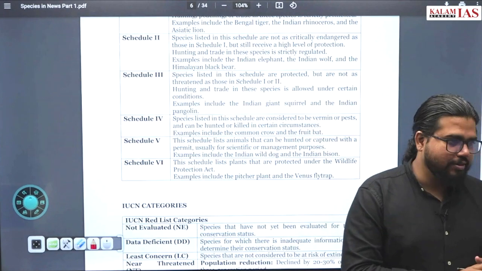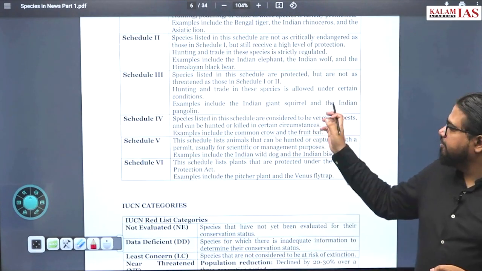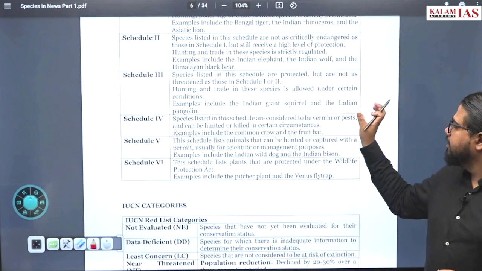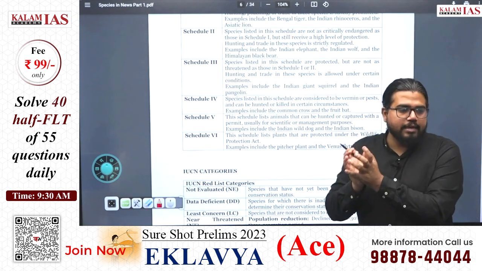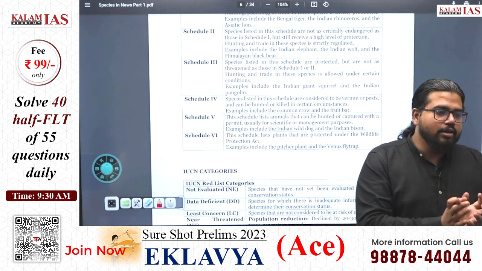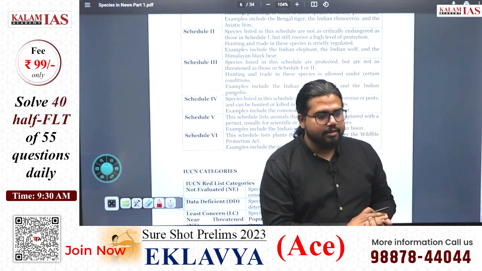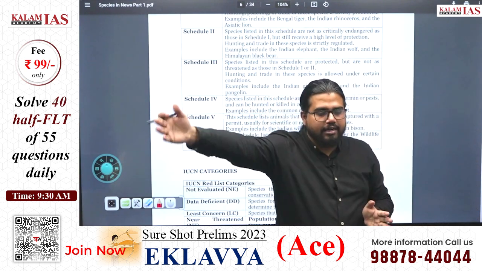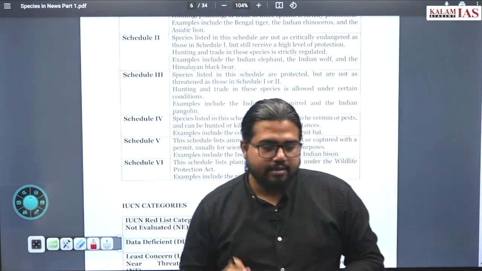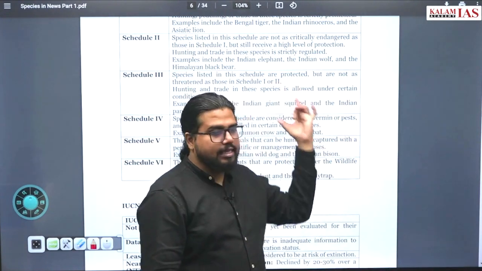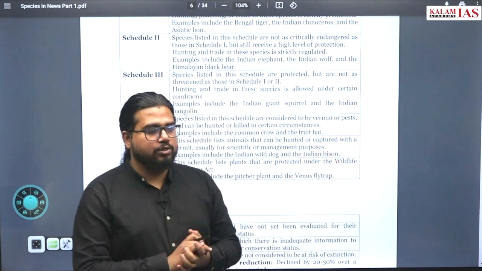Chief Warden of Wildlife. No, it is not. The power of declaring an animal vermin lies with central government. Now central government does this on recommendation of state government. First, state government has to give a recommendation for declaring a certain species as vermin. Then central government has the power under the act to declare that species as vermin.